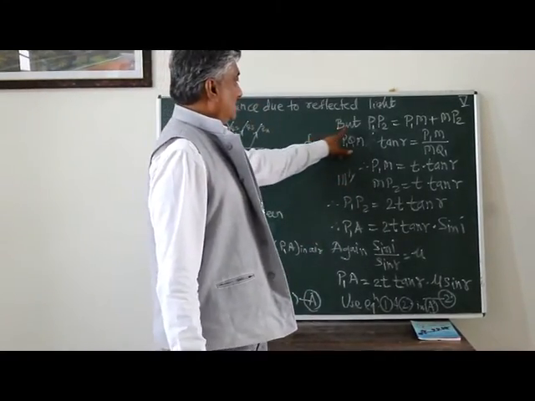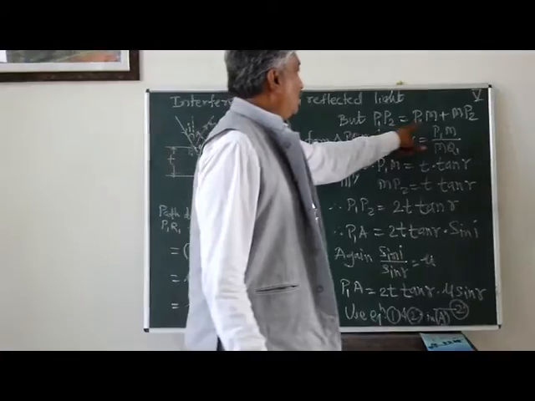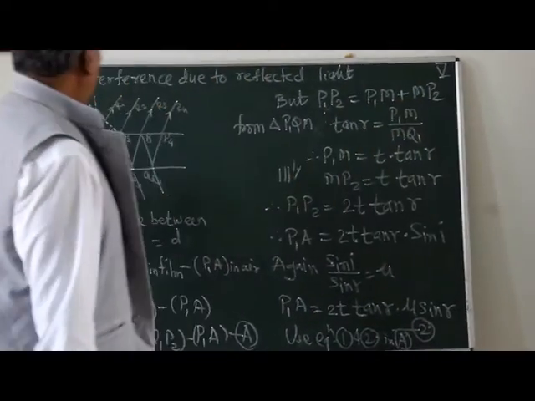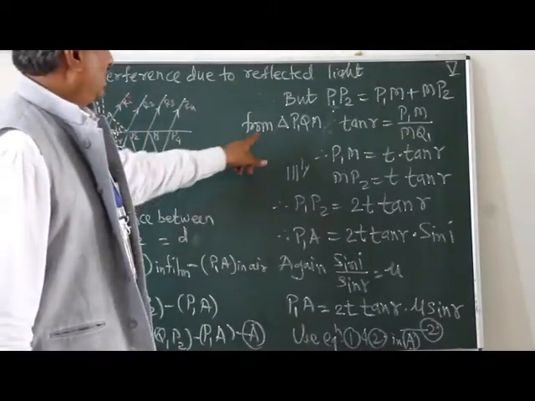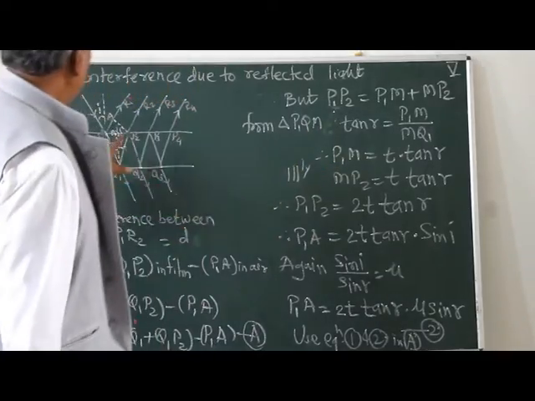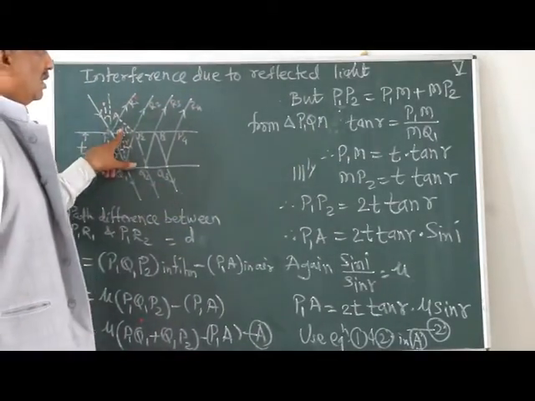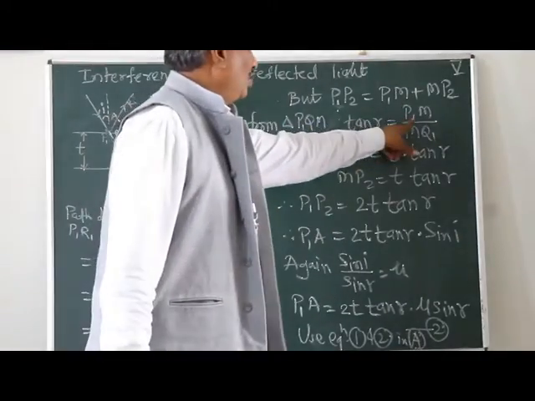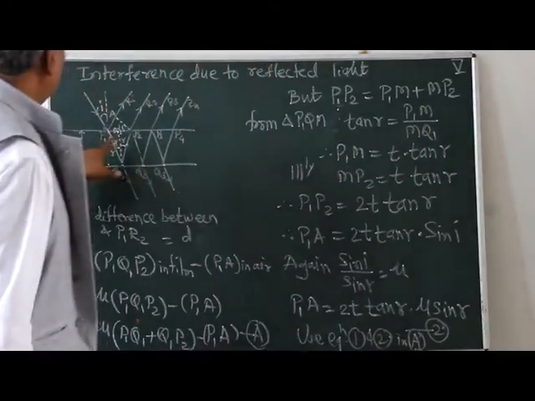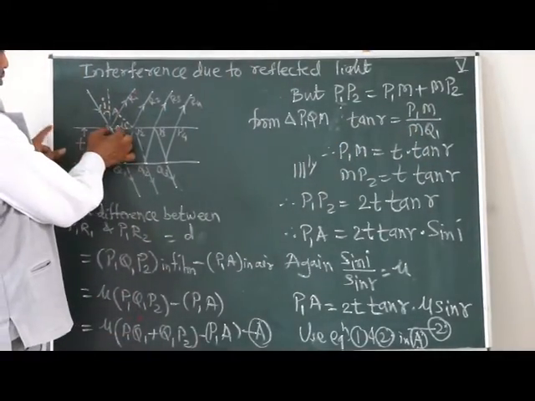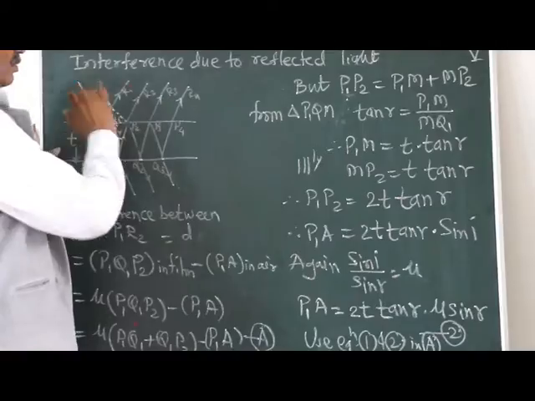P1P2 is equal to P1M plus MP2. From triangle P1QM, we write tan r is equal to P1M upon MQ1.